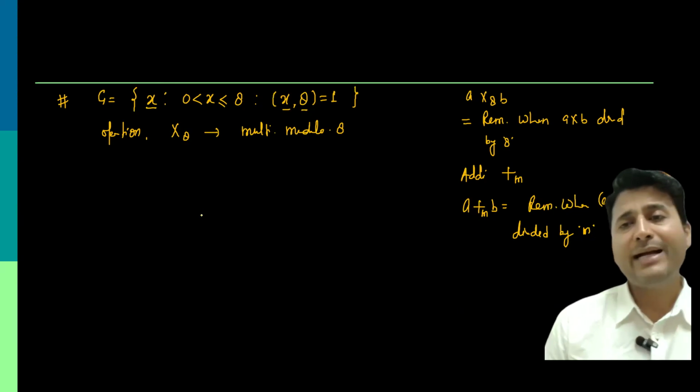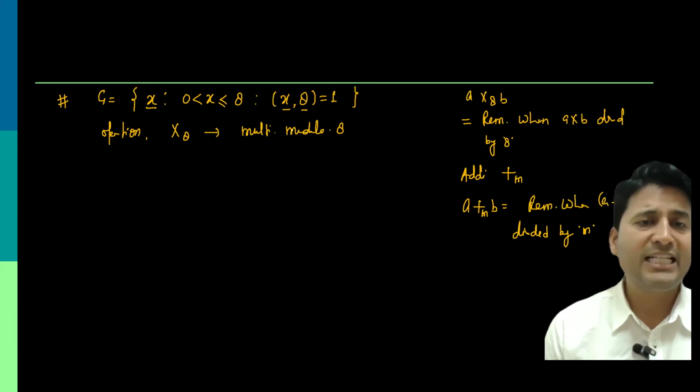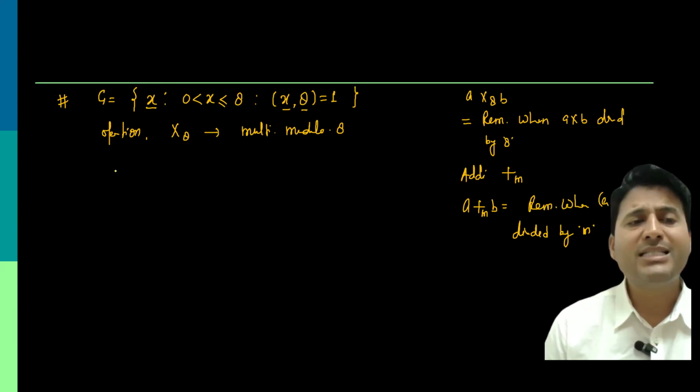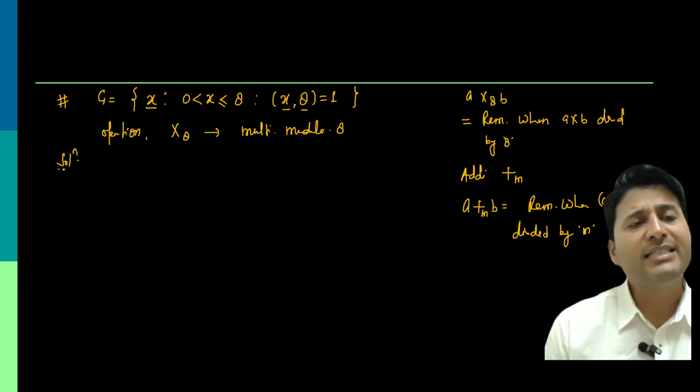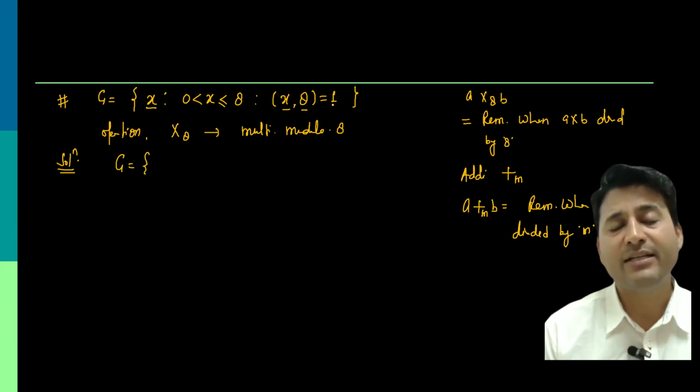So come back to the problem. What is given? G has these properties, the elements have these properties, and the operation is multiplication modulo 8. So first, let us try to write the elements inside G. What will be the elements inside G? Those elements whose GCD with 8 is 1.